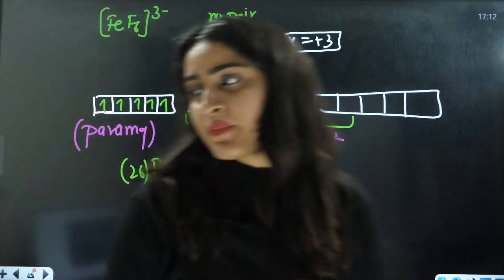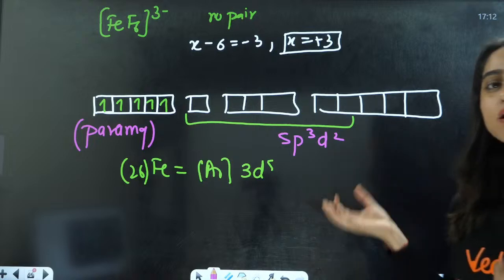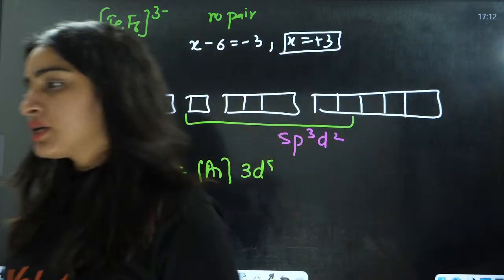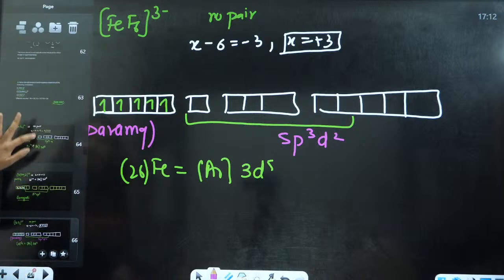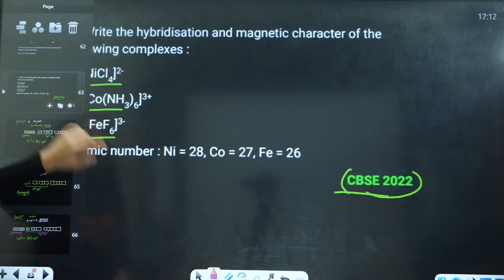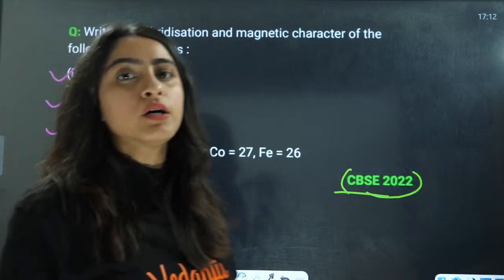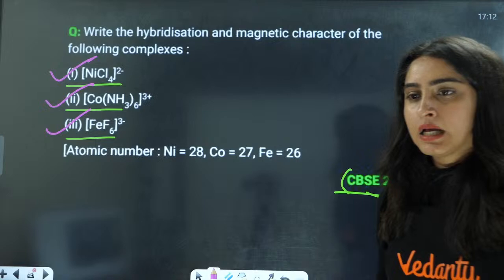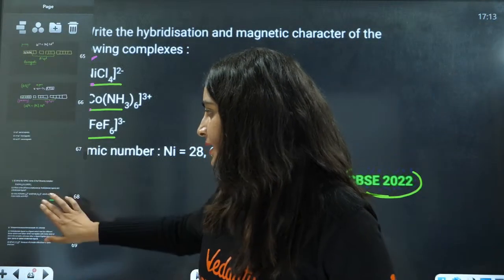Understood this? This is going to be outer octahedral configuration here. Understood this one? Any problem in these 3 questions? We have completed the 3 parts here. Any problem here? Shall we move ahead?